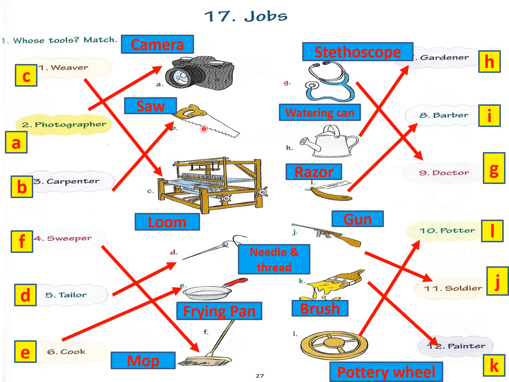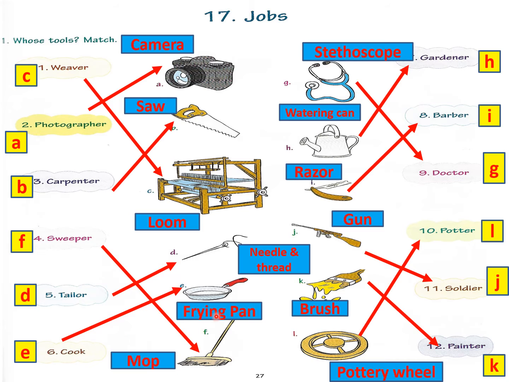Now see, these are the things I have written their names, which you have to match with the person who uses the tool. Like number one is weaver. Weaver uses a loom. Then photographer uses a camera. Carpenter uses a saw. Sweeper uses a mop. Tailor uses needle and thread.